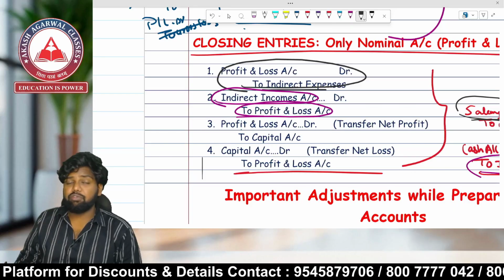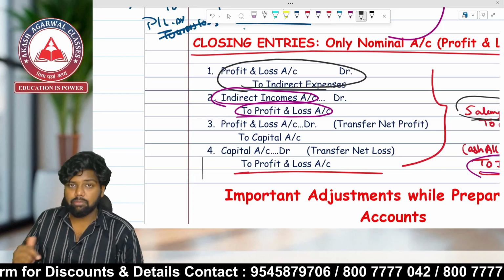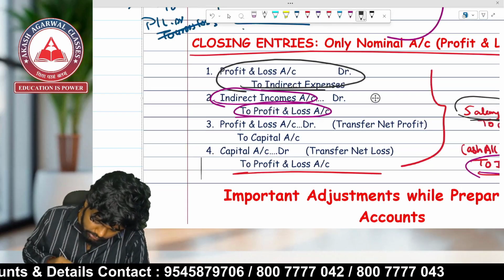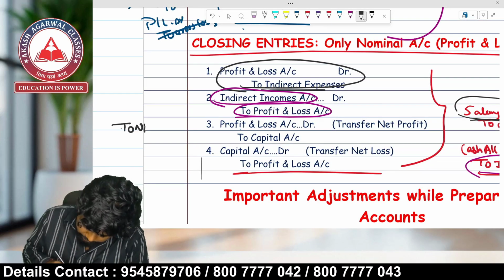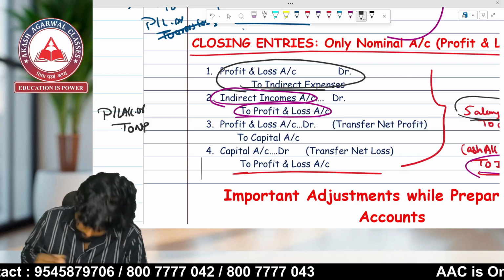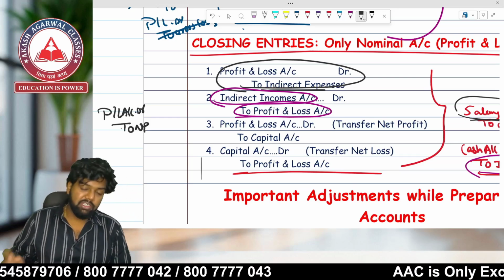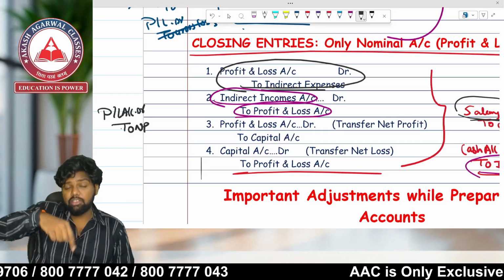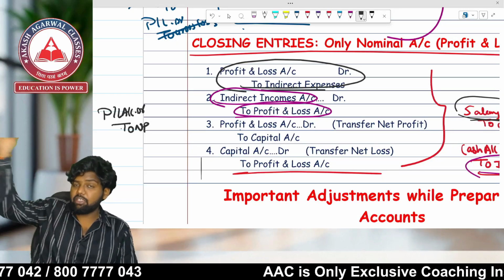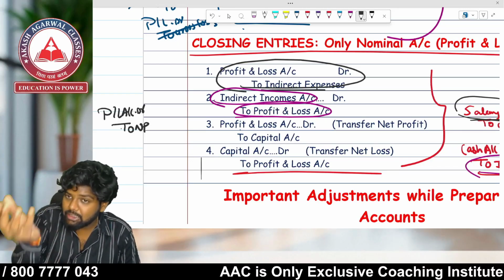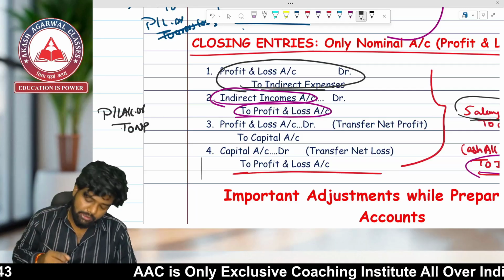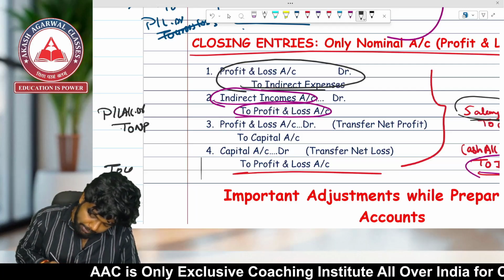For net profit and net loss, net profit is an income. So if it is an income, what entry will we pass? P&L account debit to net profit, and again it is a nominal account. Now this net profit will be transferred to the capital account. Capital always has a credit balance, and net profit will increase the capital. So you have to credit capital.